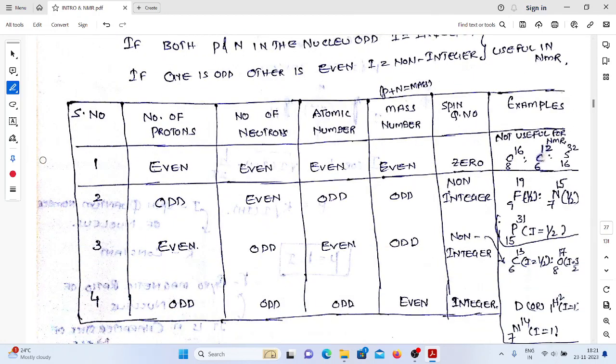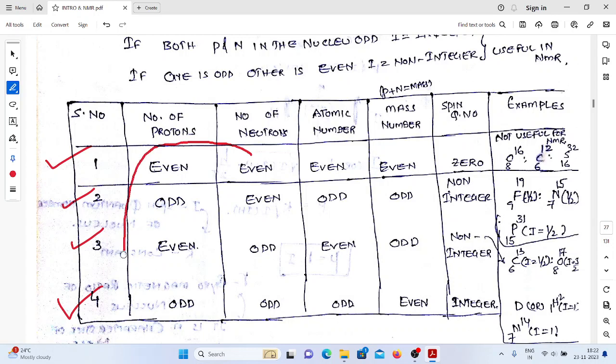From this table, you will get complete data with examples. Even, this spin quantum number 0. These are the examples. Sometimes people will ask you which nucleus cannot be studied by NMR. You can give the information.